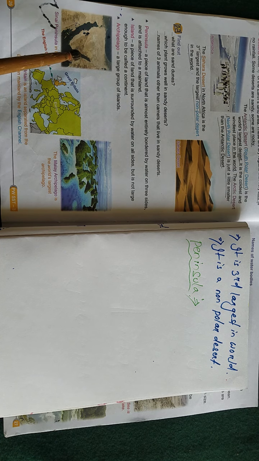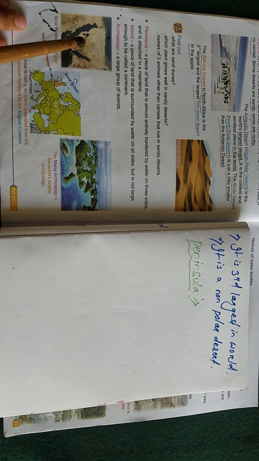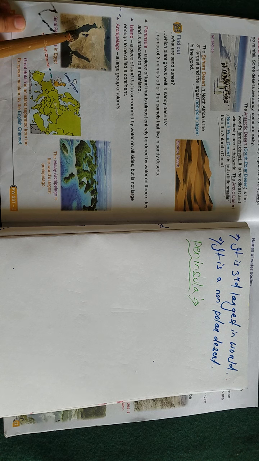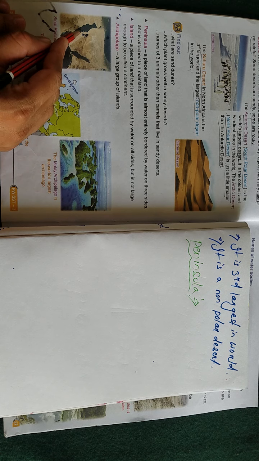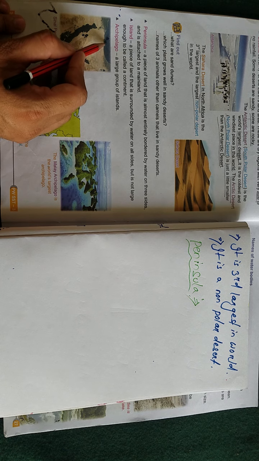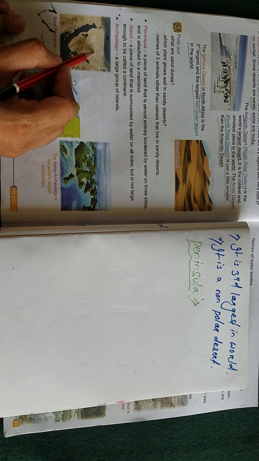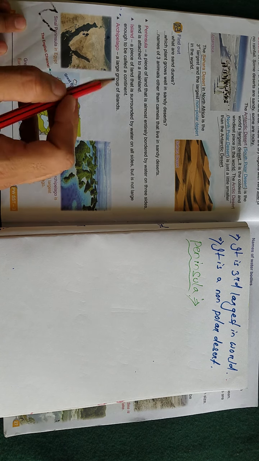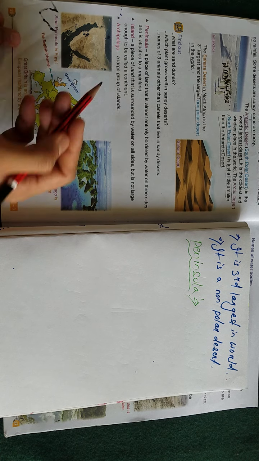See here the Sinai Peninsula in Egypt. It is a peninsula. Look at the picture very carefully. This side and this side are full of water. Three sides are water and one side is connected with the mainland. So that is called a peninsula.